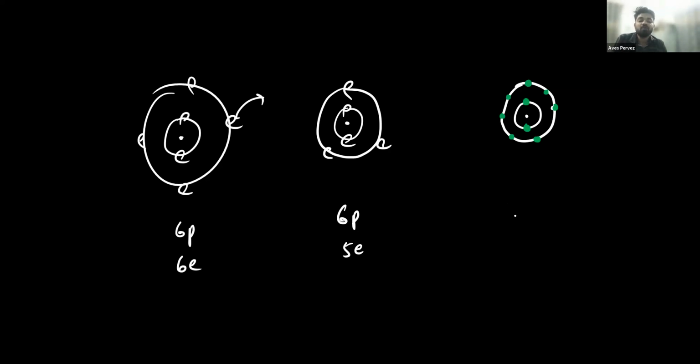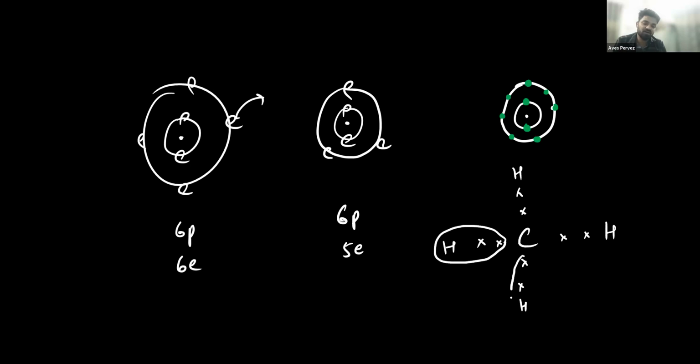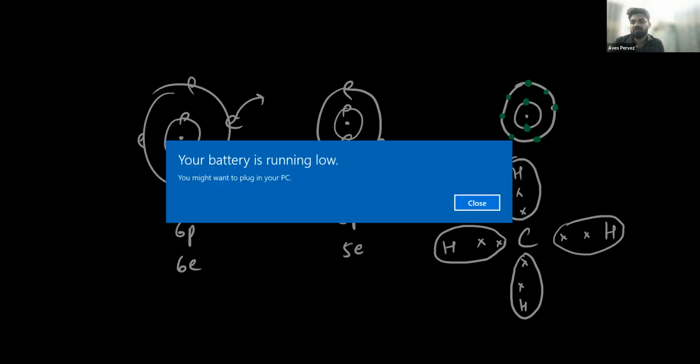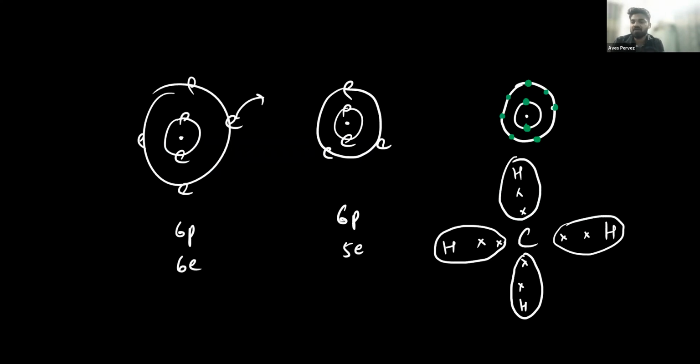Now what does carbon do? Carbon shares the electrons. So these are the 4 electrons of carbon. Now it is making a bond with a hydrogen atom, for example. For some time, this carbon's electron will revolve around this hydrogen atom, and the hydrogen atom is going to have its duplet too. It will complete its duplet.